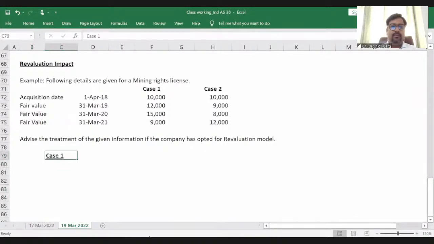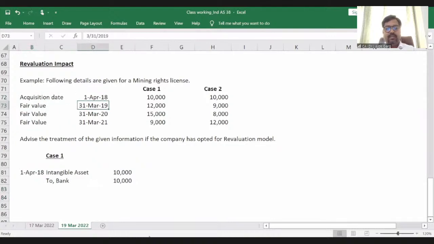Okay, 1st April 18. What is the accounting entry on 1st April 18? Intangible asset in mining right. Let's say intangible asset. I'll write here intangible asset account debit to bank account, right? To bank. What is the value? 10,000 rupees.